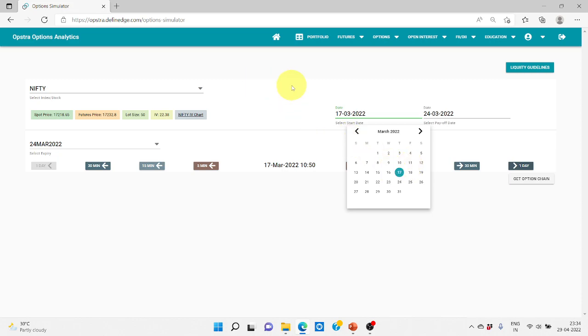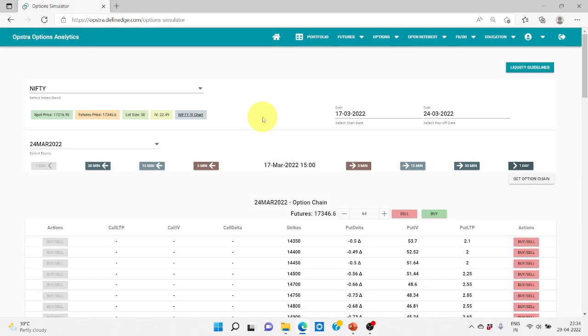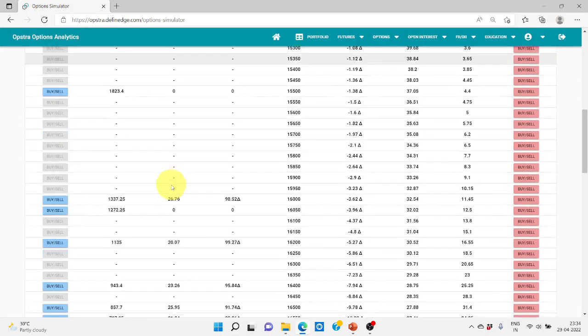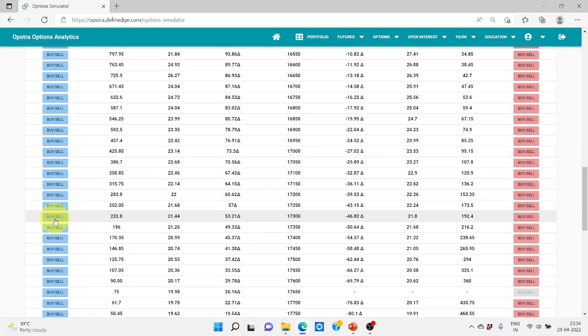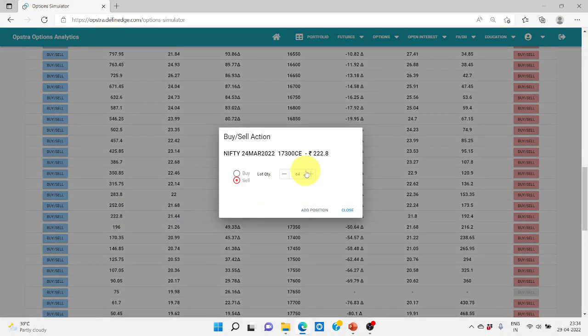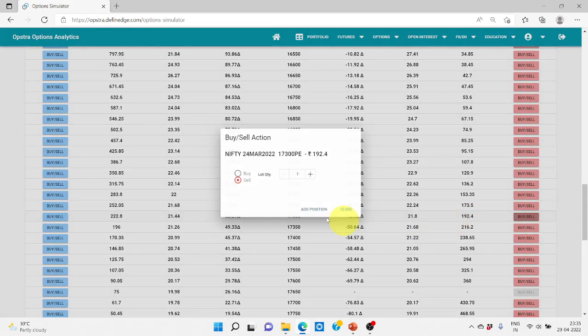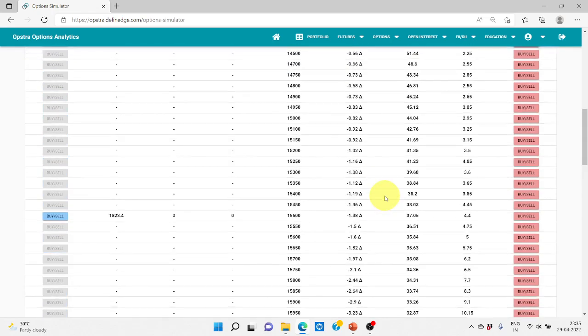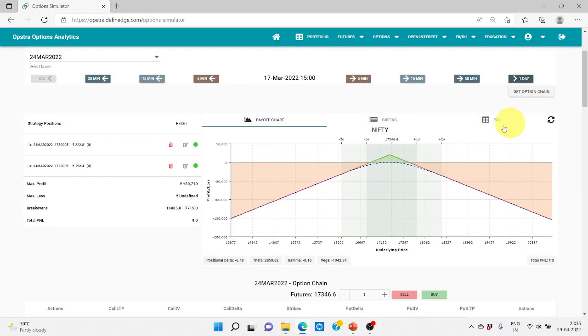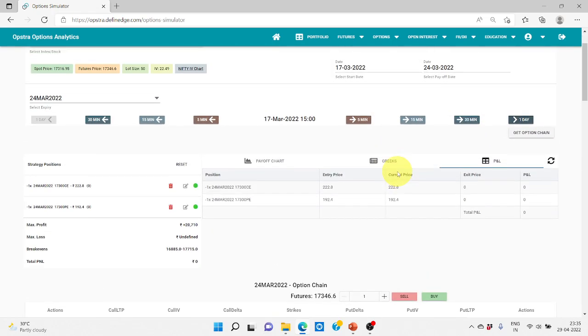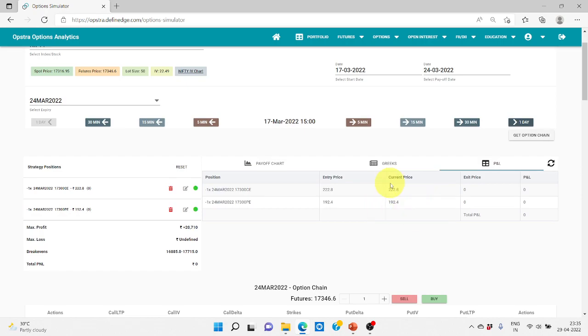After the 17th expiry gets over, we are entering the trade, almost around 3 o'clock. We are going to sell ATM call and put. Here ATM is 17,300, so we are selling the 17,300 call and put, just one lot. Here we see we get a premium of 222 in the call and 192 in the put.